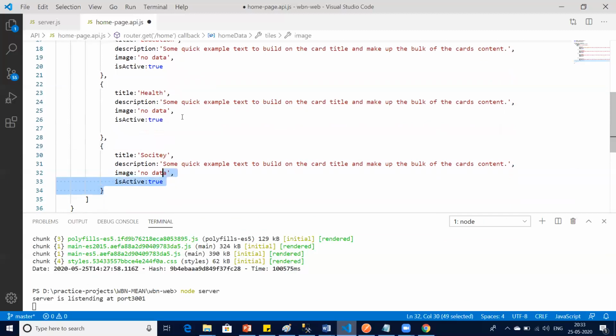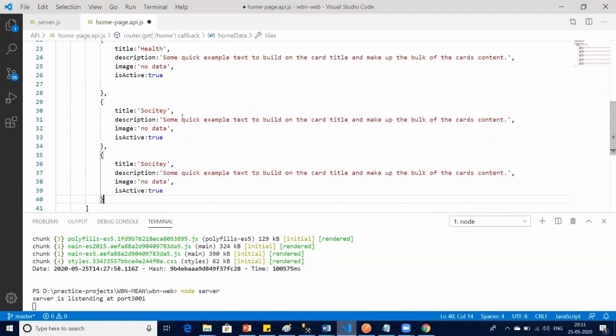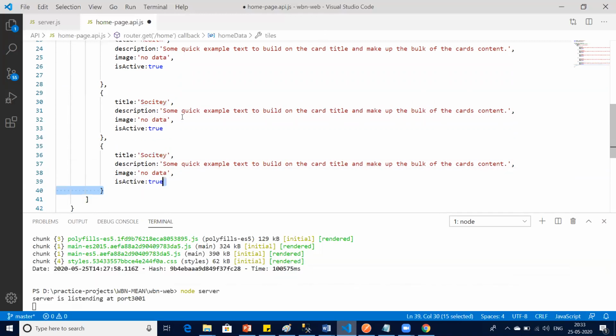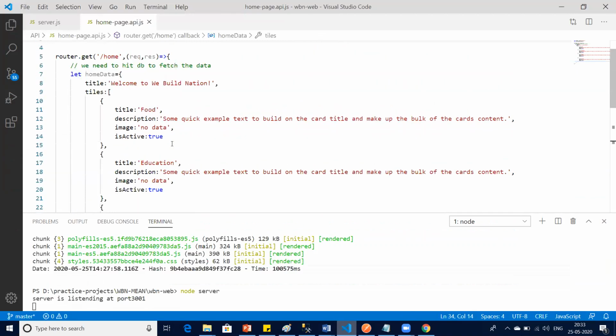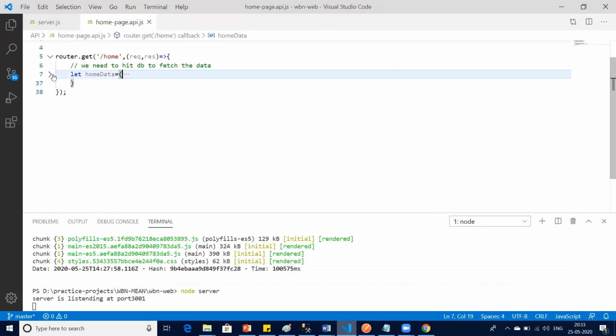Let's add one more. Its name is sample. Okay, we'll stick to the plan. This I can show you anytime. So this is my simple data which I'm returning from the API as a response.